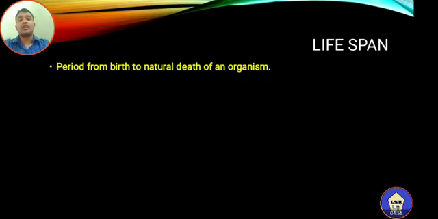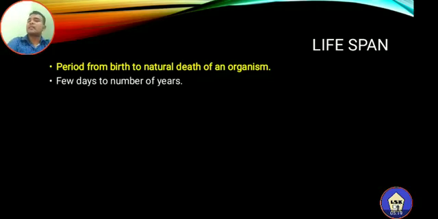Birth to natural death. Of course the birth occurs naturally, but the death may be accidental also. If the death occurs because of senescence, because of the age factor, then it is called natural death. So the period from birth to natural death of an organism is called lifespan. This lifespan varies from a few days to a number of years. As I told earlier, the lifespan is specific to the organism.